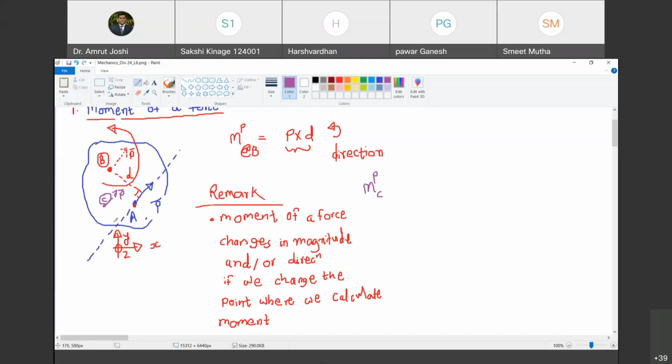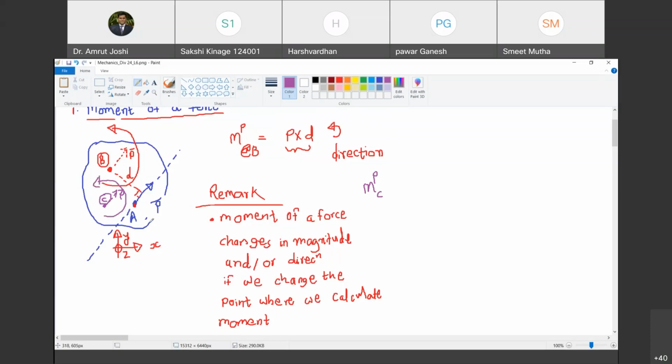In addition to that, there is a tendency of rotation. In what direction does this rotation occur? For that, we have to imagine in our mind that we are holding the body at C and we are allowing it to rotate freely, but we are holding it. Are you with me? Yes, sir. And then in which direction will this force rotate the body? Due to this force P bar at point C, if you are holding the body only at C, it occurs in this direction. Do you agree with me?